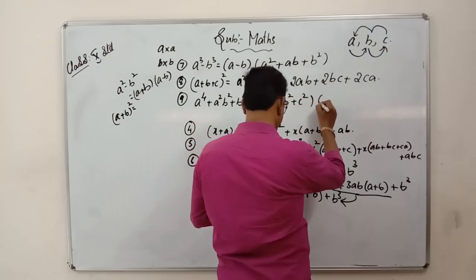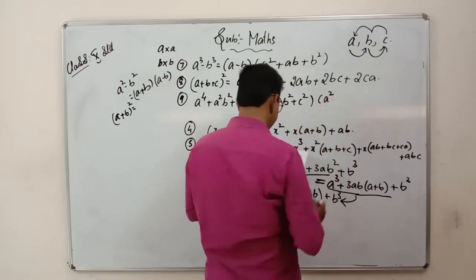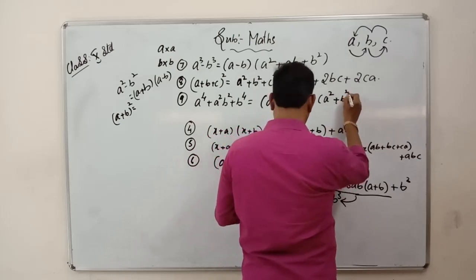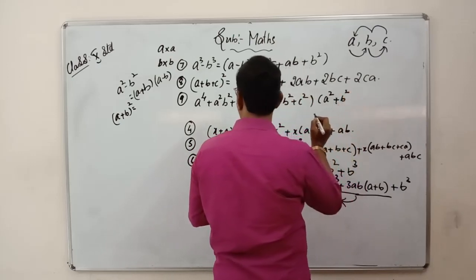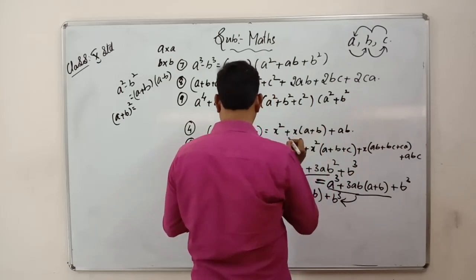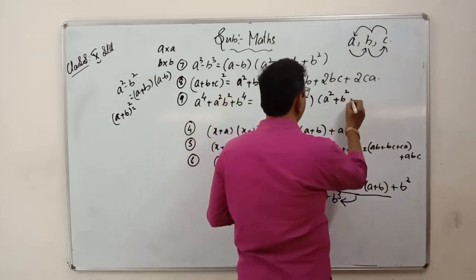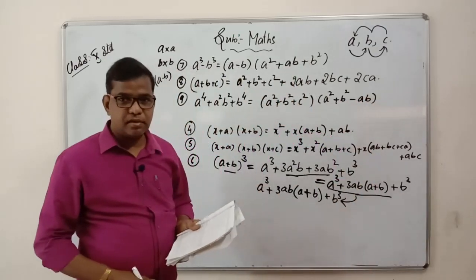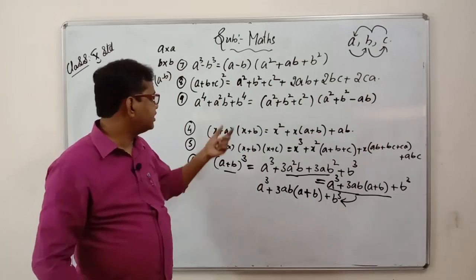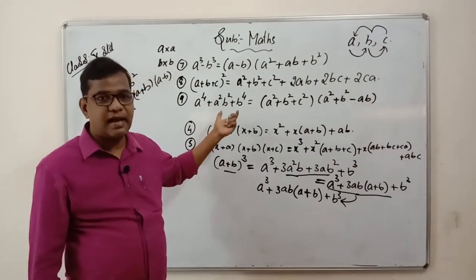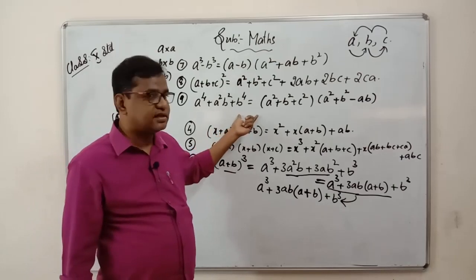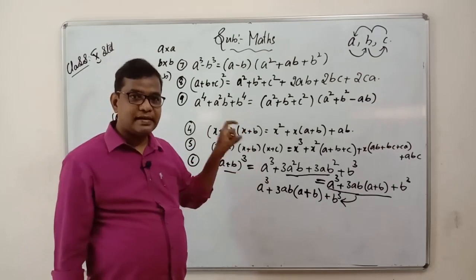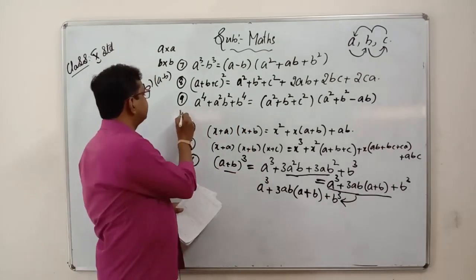of a square plus b square minus ab. I think you are copying the problems here, so don't neglect these formulas. Copy the formulas as they are. Why? Because if you don't understand these formulas, it will be very tough for me to make you understand what is in 10th standard. The last one.